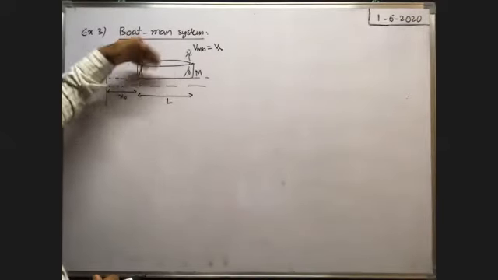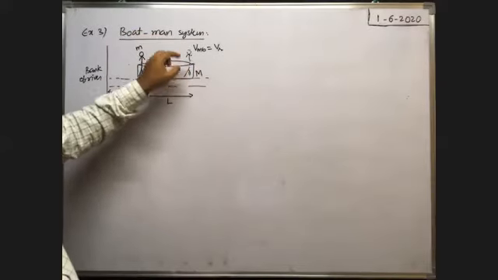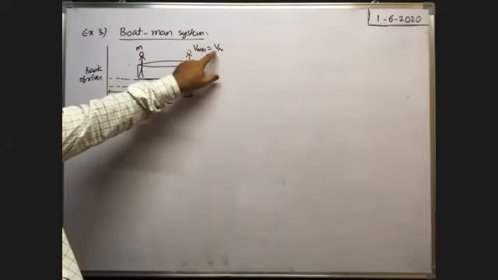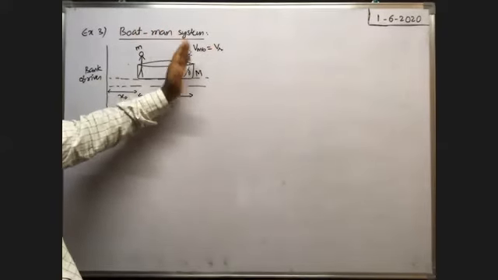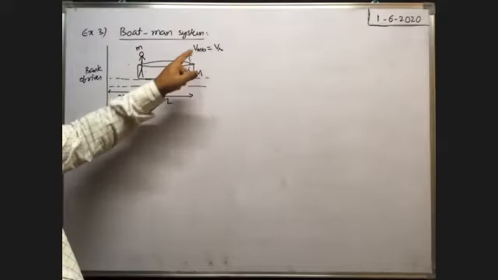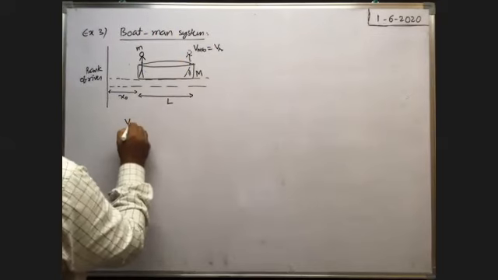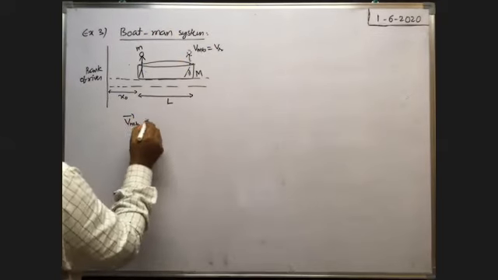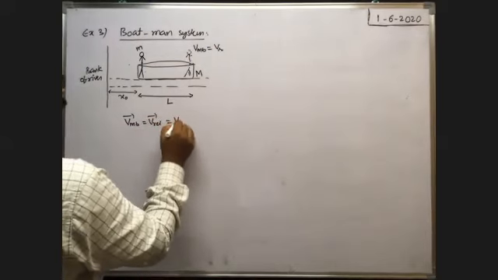That means when you stand in the boat and see the velocity of the man when he reaches the other end, then his velocity is this one, Vr. Or the velocity of the man with respect to the boat when he reaches the other end is Vr. That is given. Actually, it is the velocity of the man with respect to the boat, that is the relative velocity, no? V relative. That is given simply as Vr.